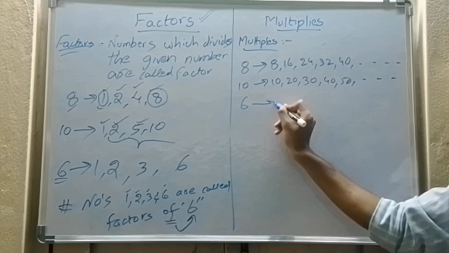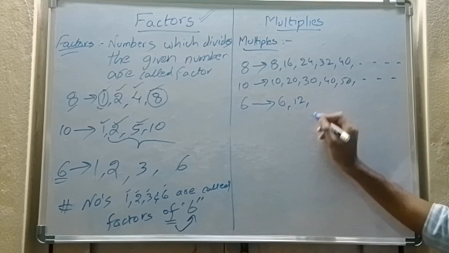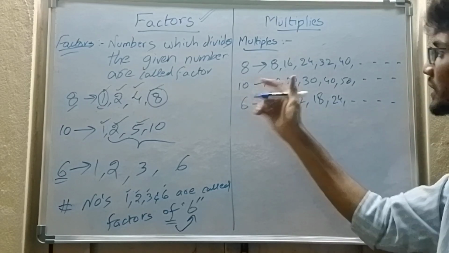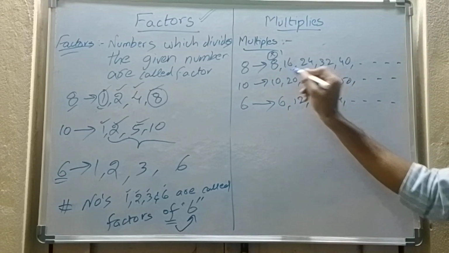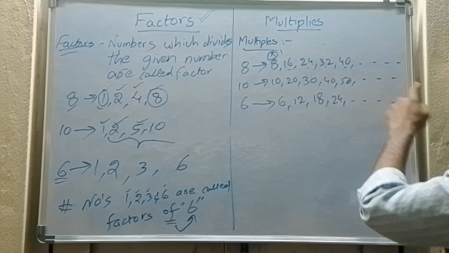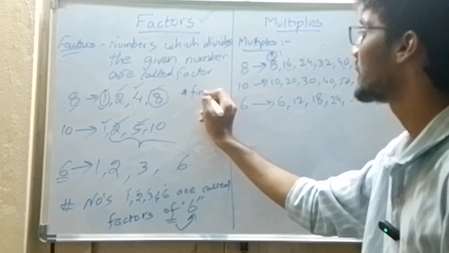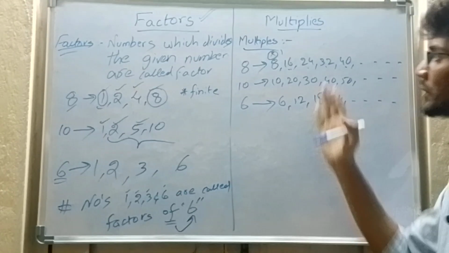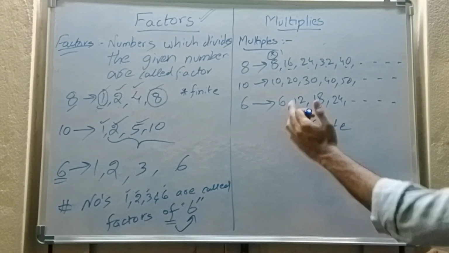For example, if we take 6, what are the multiples of 6? 6, 12, 18, 24 and so on. So multiple means 8 into 1, into 2, into 3, into 4, into 5. 8 ones are 8, 8 twos are 16, 8 threes are 24, likewise. So factors are, here one point you will remember, factors are finite. Finite means we are able to say how many factors there are, but multiples are infinite. Multiples are infinite. This goes on and on.